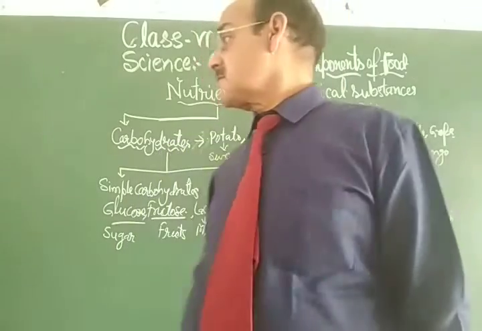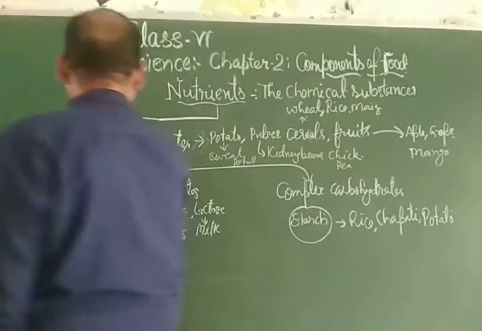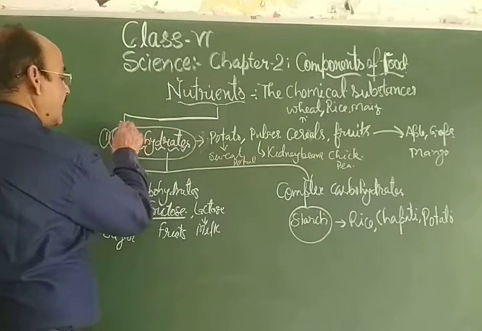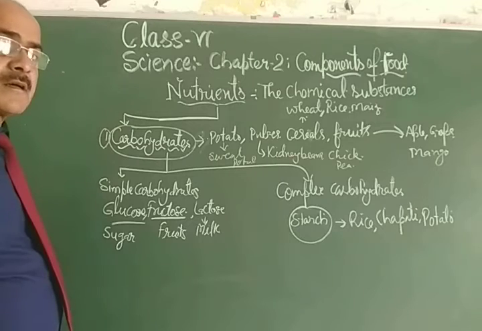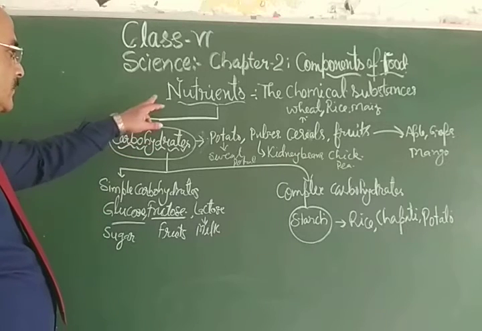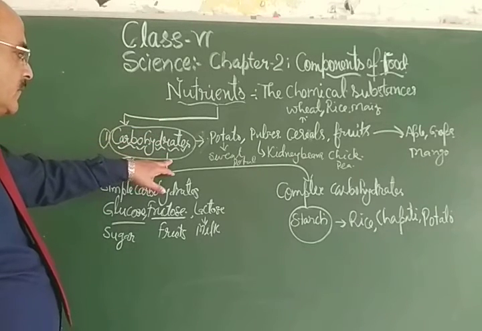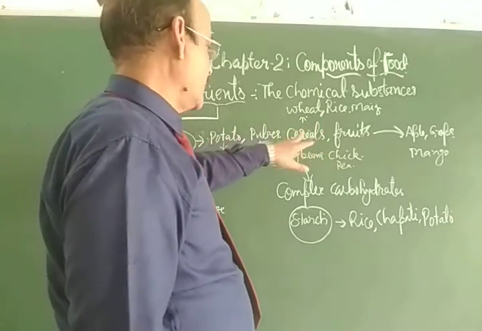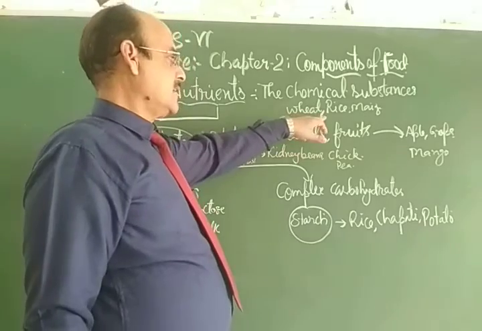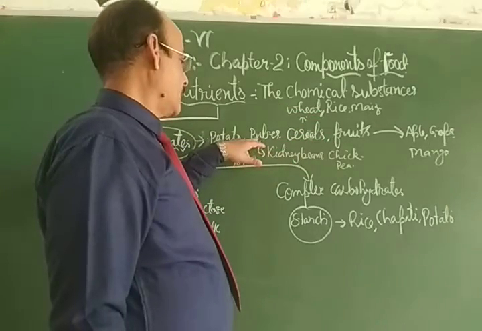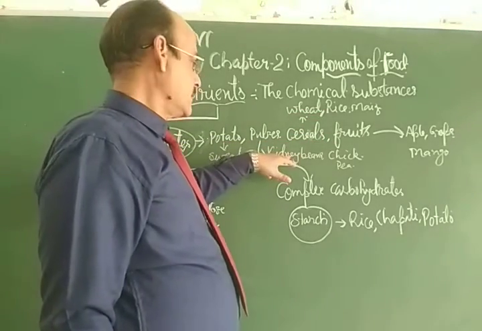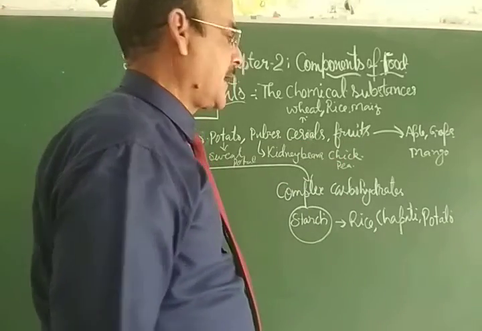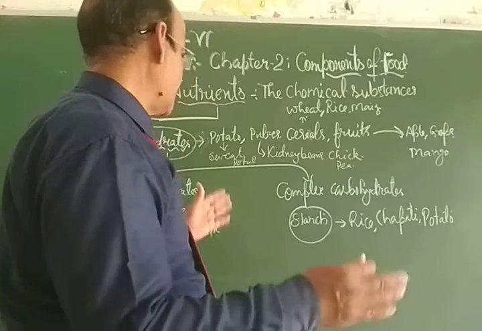So my dear students, the first thing is carbohydrate, which I have already discussed with you. Carbohydrates are an important nutrient of our food which can be found in potato, pulses, cereals and fruits. Cereals like wheat, rice, maize, pulses like kidney beans, and fruits like apple, grapes and mango. So these are the carbohydrates.